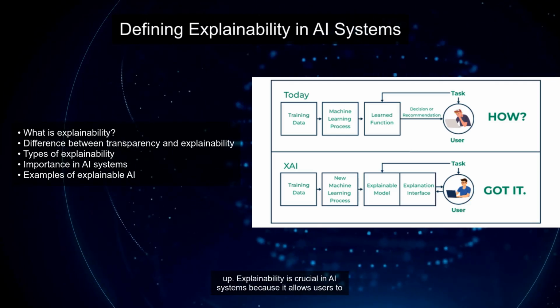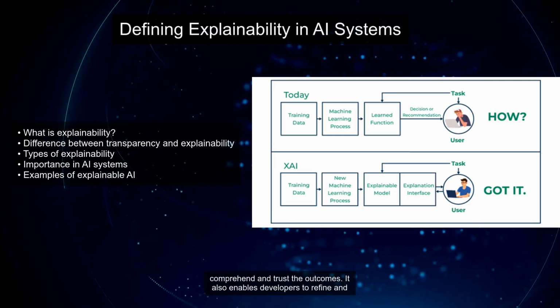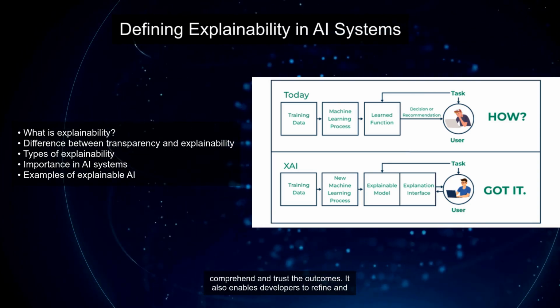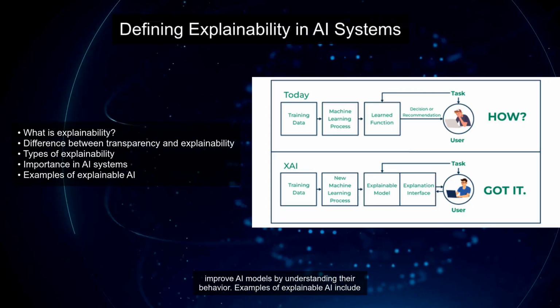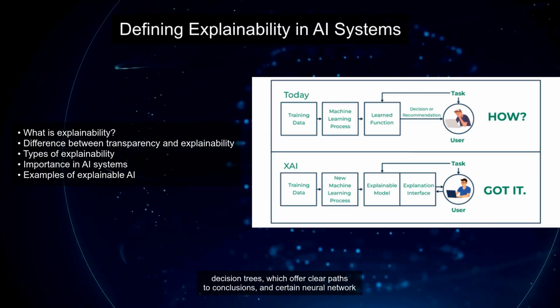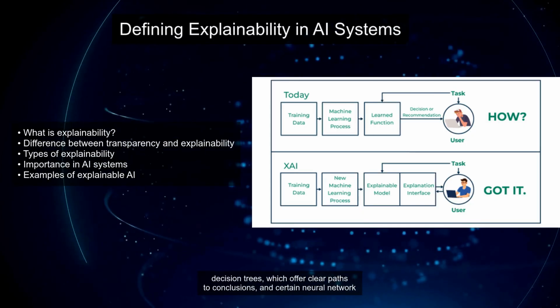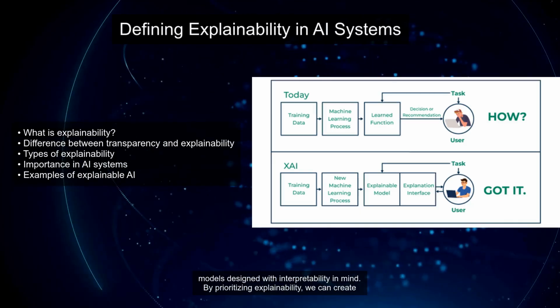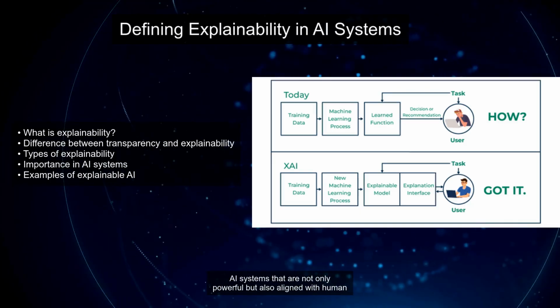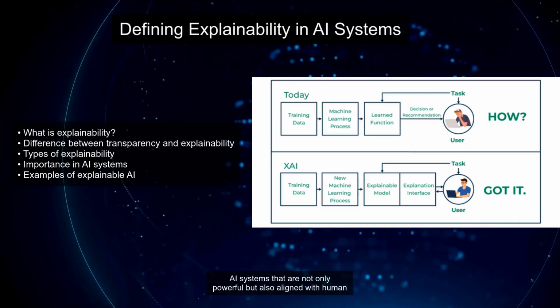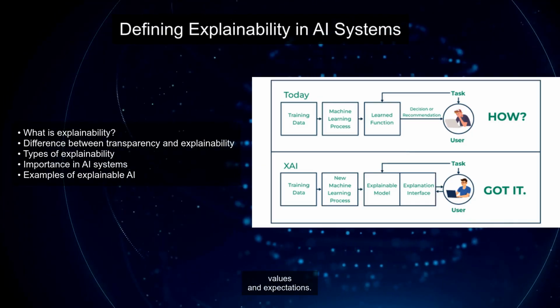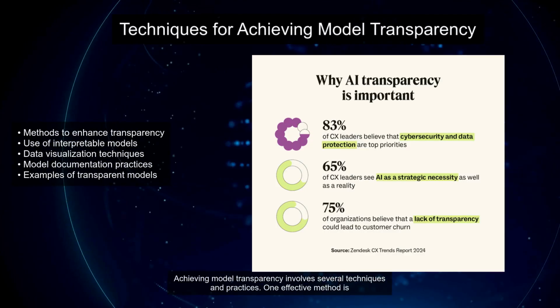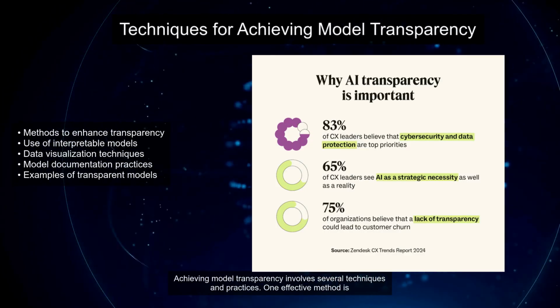Explainability is crucial in AI systems because it allows users to comprehend and trust the outcomes. It also enables developers to refine and improve AI models by understanding their behavior. Examples of explainable AI include decision trees, which offer clear paths to conclusions, and certain neural network models designed with interpretability in mind. By prioritizing explainability, we can create AI systems that are not only powerful but also aligned with human values and expectations.